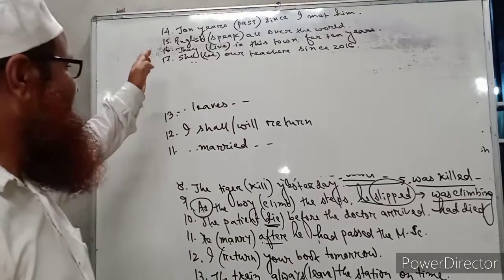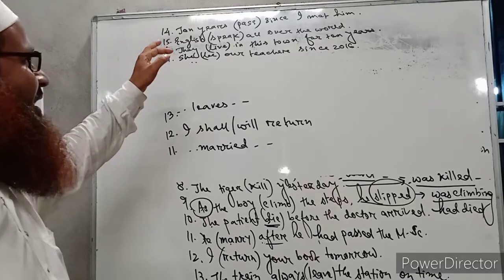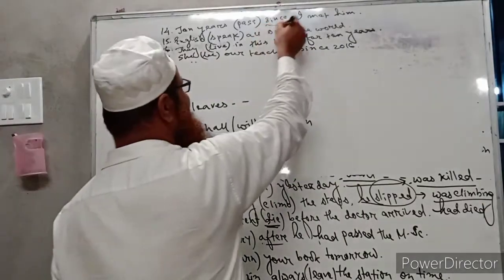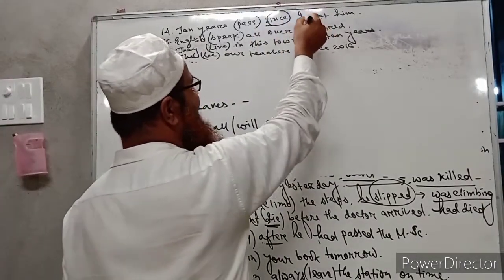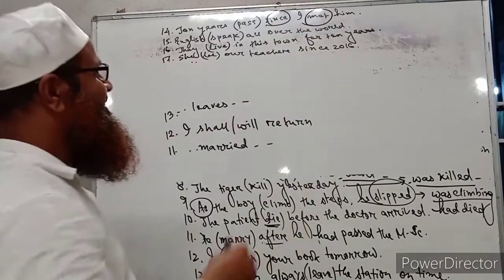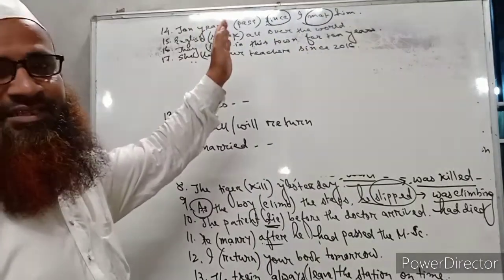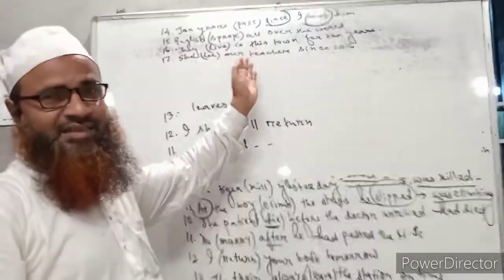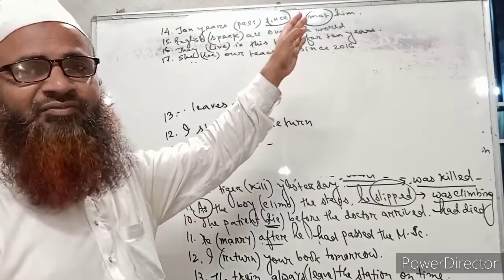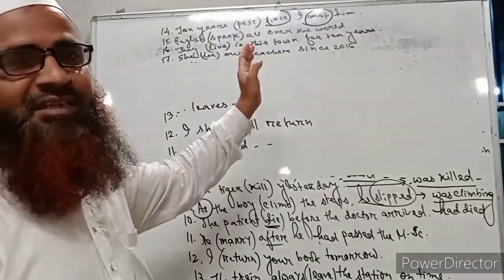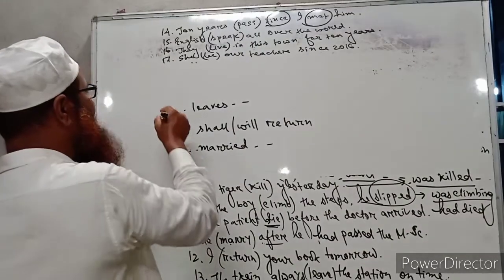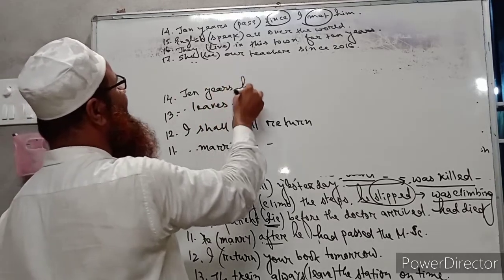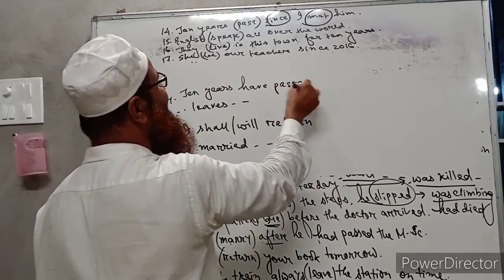Now number 14, that is on the top of the board of all sentences. 10 years passed since I met him. So here since is present, and after since we have already used the past indefinite tense. Then before since we have to write present perfect tense. This is a grammatical rule. So when there is since in a sentence and after since we use the past indefinite tense, then the first part must be written in present perfect tense. So it will be number 14, 10 years have passed. I hope you are getting my point.